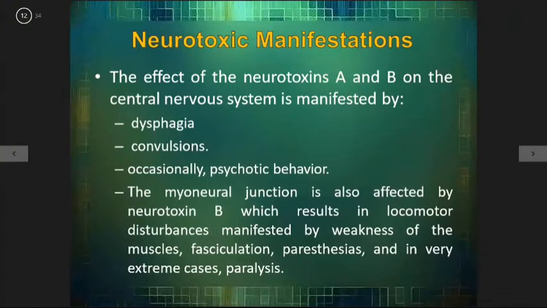Neurotoxic manifestation: the effect of neurotoxins A and B on the central nervous system is manifested by dysphagia, convulsion, occasionally psychotic behavior. The myoneural junction is also affected by neurotoxin B, which results in locomotor disturbance manifested by weakness of muscles, fasciculation, paresthesia, and in very extreme cases paralysis.